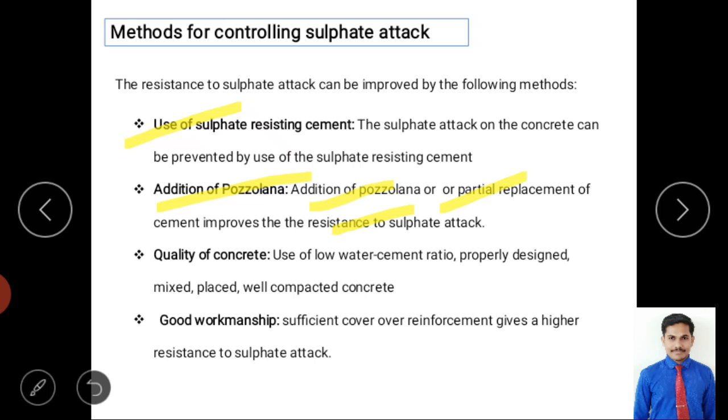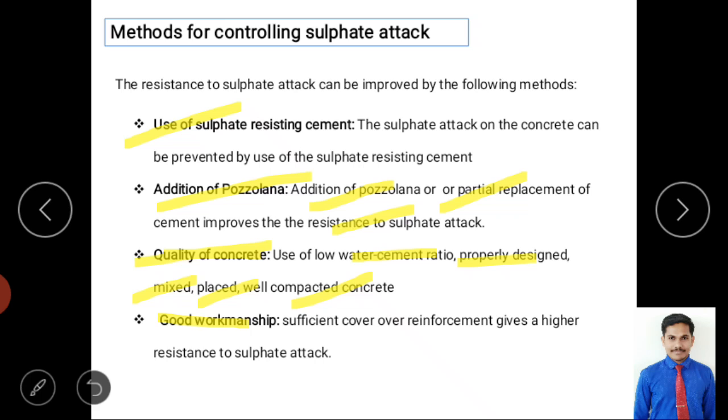Next is quality of the concrete. Quality of the concrete means what? It mainly depends on the characteristics of the concrete. Use a less cement water ratio. If it is a low water cement ratio, then definitely there is less attack, right? So a proper design is required, a low water cement ratio, proper mixing, proper placing, well compacted. So both quality of concrete and good workmanship are very important.